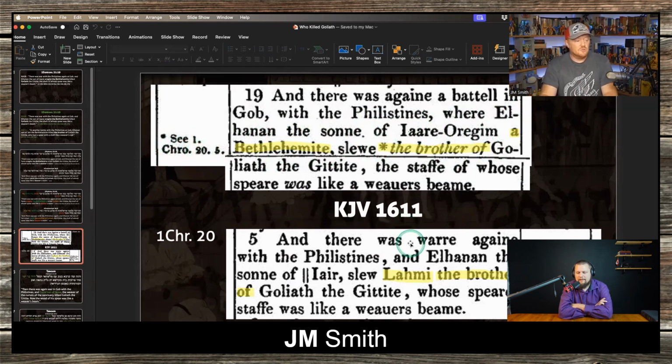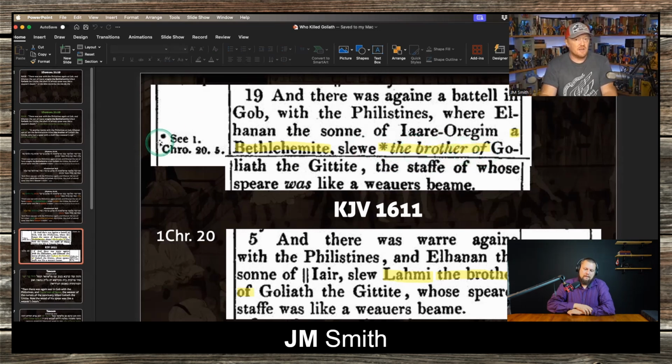Oh, interesting. Sorry to interrupt. So this, the brother of, is not really a translation. It's more of a note added into the text because of First Chronicles 20. Yes. The King James translators, which is why it's in italics, added words, God forbid. They added words that they thought brought out the sense of what the passage is saying.